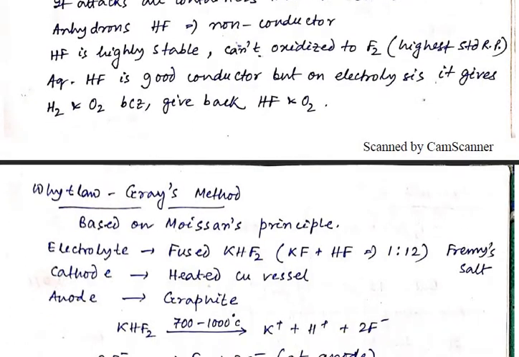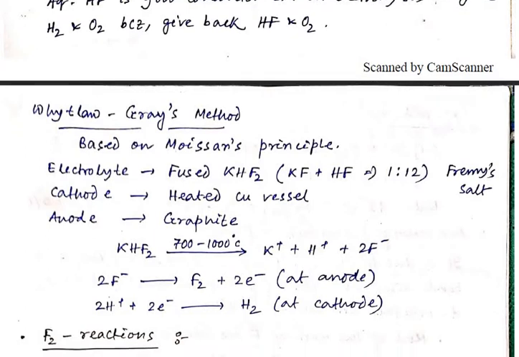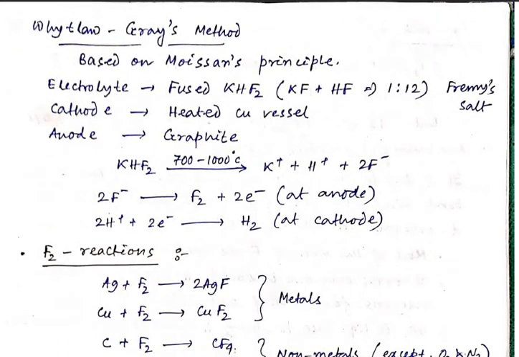Here one method is known as the Whitlock-Grace method, which is based on the Moissan principle, and here we mainly use the electrolyte fused KHF2.